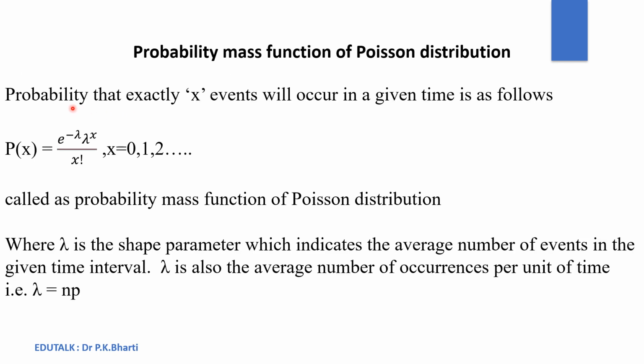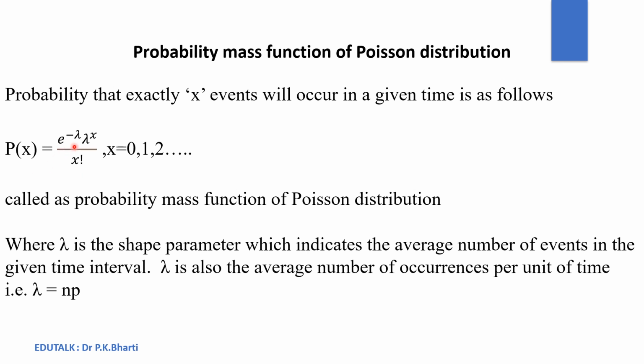The relation which is used to calculate the probability of happening exactly x events in a given time is as follows. This relation is also known as probability mass function of Poisson distribution.